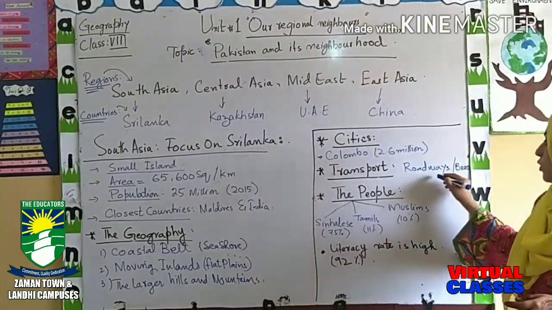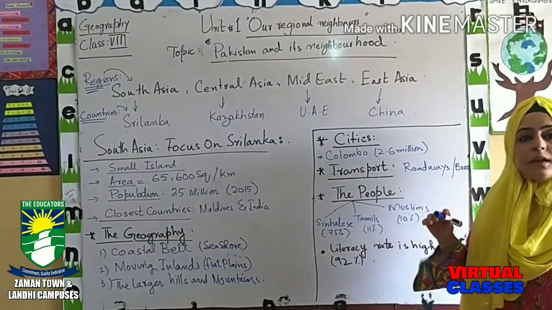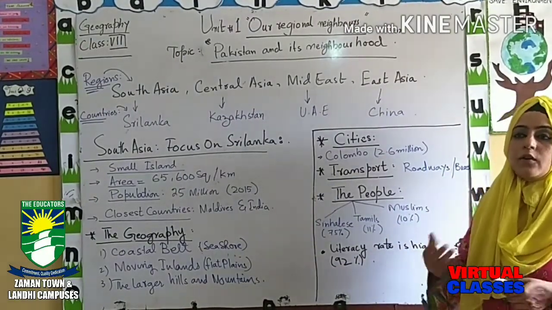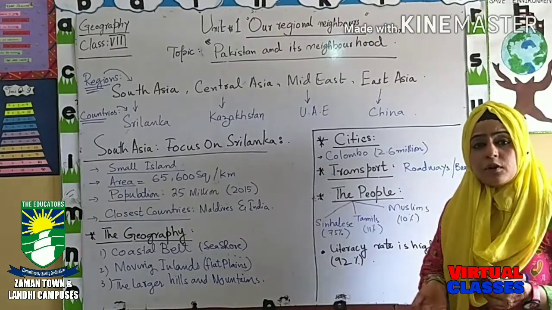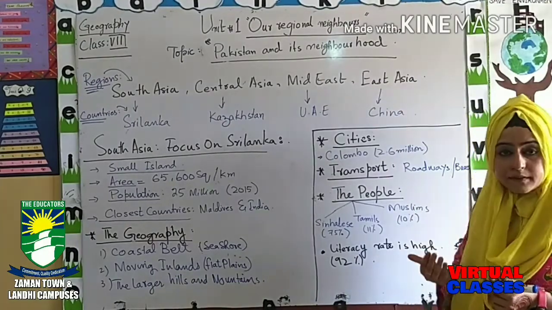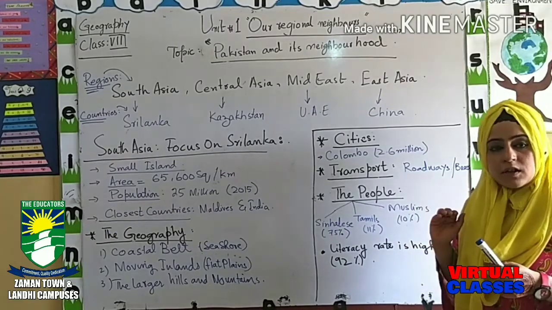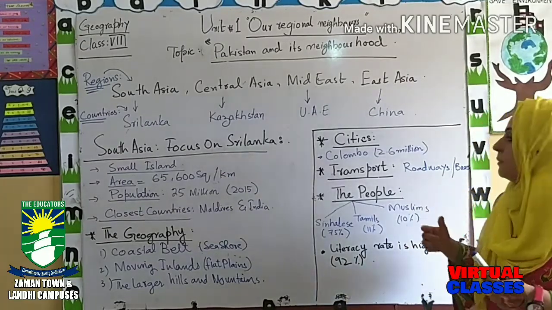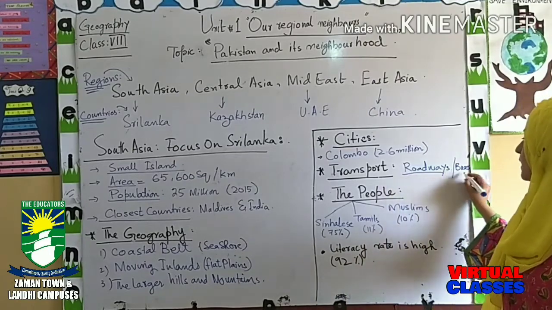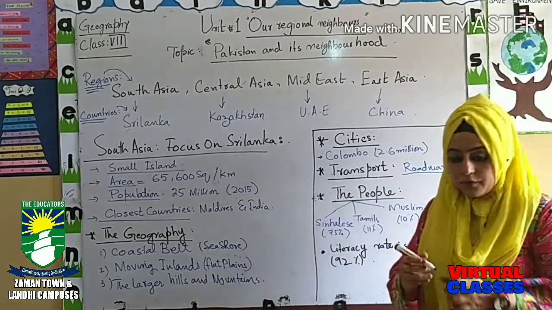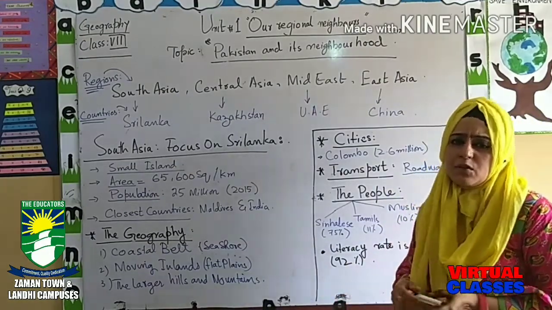I have written here roadways or buses. It means people use them for transportation. They mainly use buses, and they mainly use roadways for their transportation and for their trading system. They use roadways and buses as a mode of transportation for common people usually.